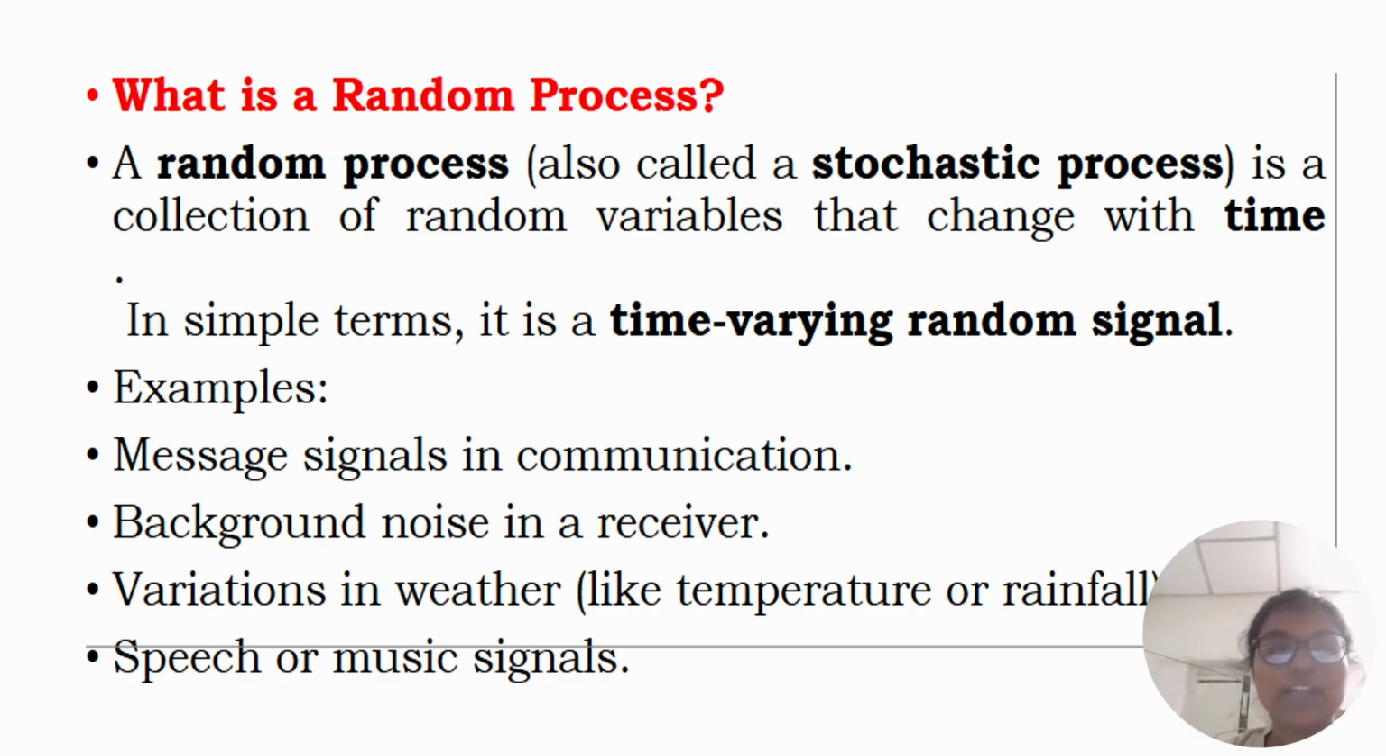Thermal noise in an electrical circuit is also one of the examples. The voltage changes randomly over time. Stock prices are another example, since a stock price varies unpredictably. The number of phone calls arriving per minute, a random count over time, is also considered a random process.